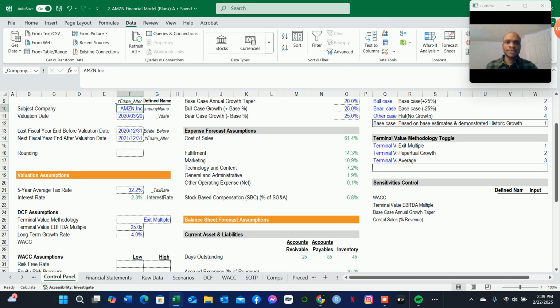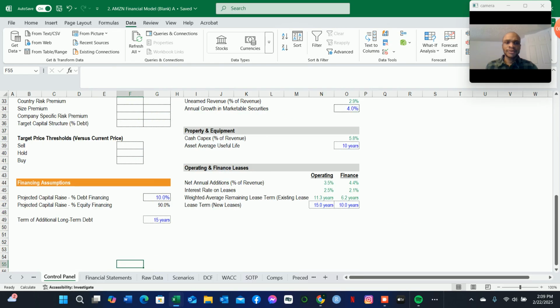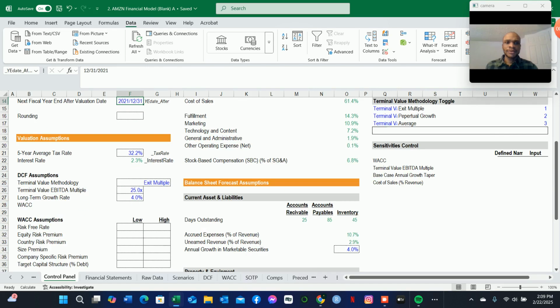So in this case, let us set up these assumptions. So for the risk-free rate, it's going to be 2.4% for the high and the low.